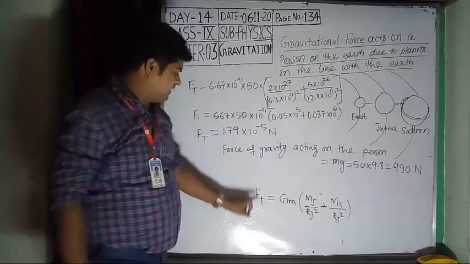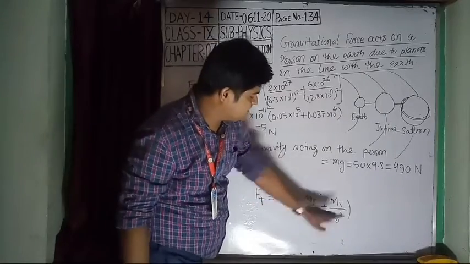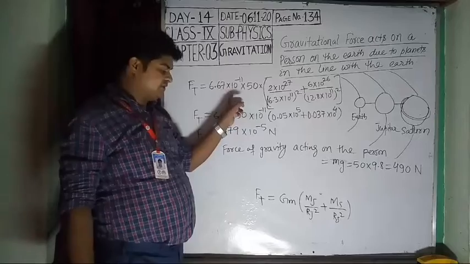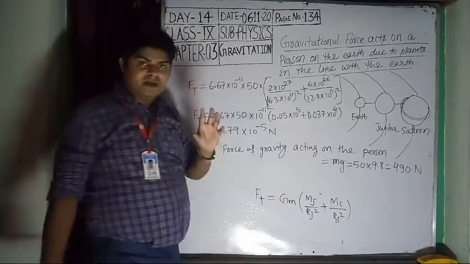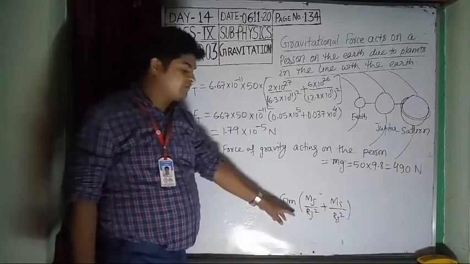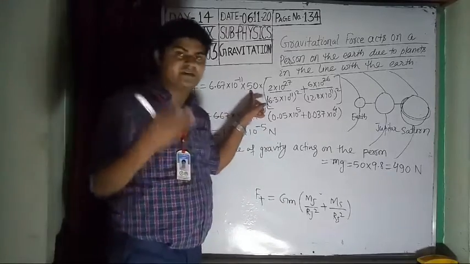Students, see here, F_t is equal to G m into M_j by R_j squared plus M_s by R_s squared. Now put the value of G, 6.67 into 10 to the power minus 11, and m. m depends upon you. Suppose a common healthy person is 50 kg, so you put 50 here. You can take 60, 70 or more.